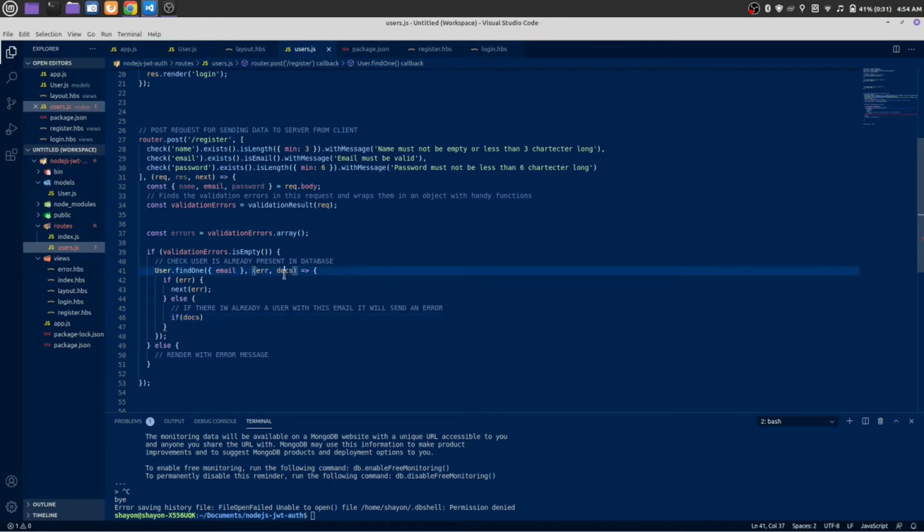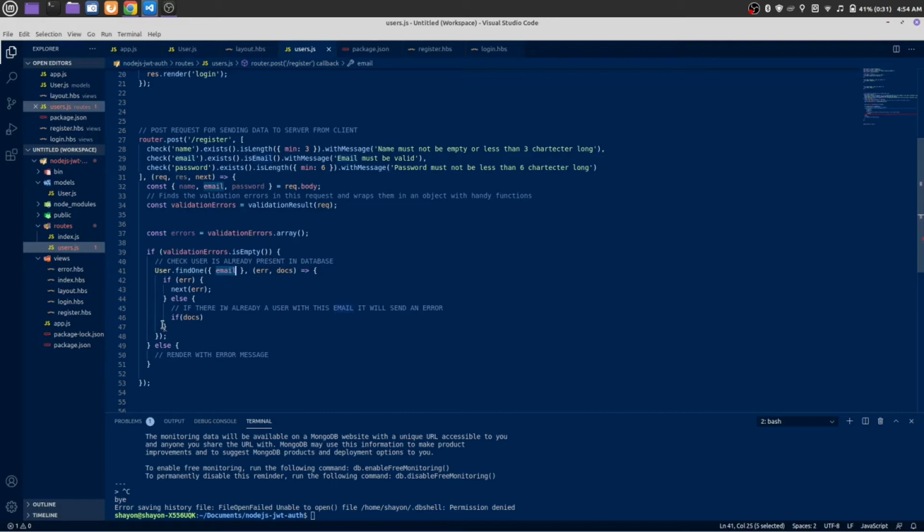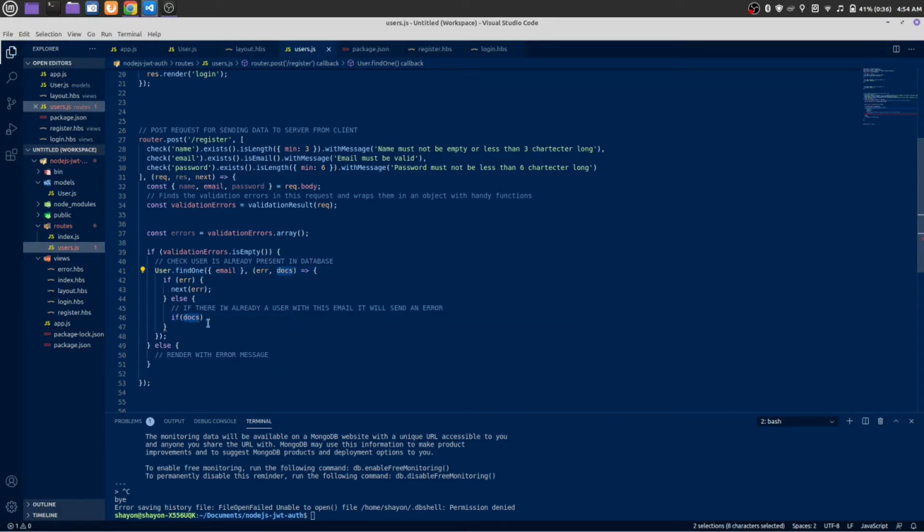Actually, this docs means after searching by email from the database, whatever result we are getting from the database, if there is any user, that user is this docs. You can change the name to user, but for now I'm going with docs. Okay, if there is any user with this email, it will send an error.